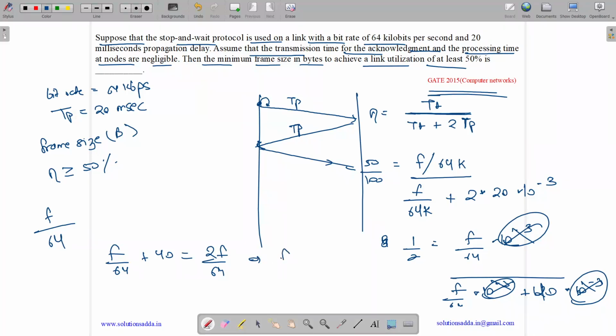Or we get F by 64 equals 40. So F equals 2560 bits. We need to tell in bytes, so the number of bytes is 2560 by 8. So we get 320 bytes. So the answer is 320.